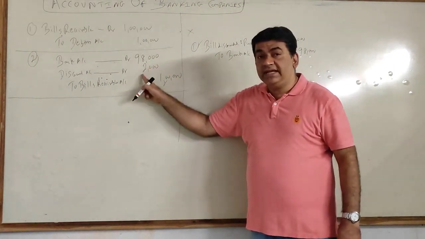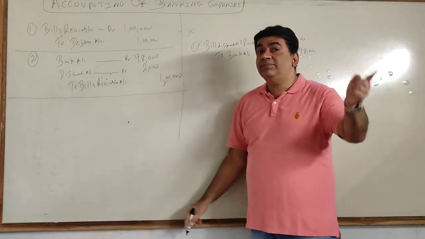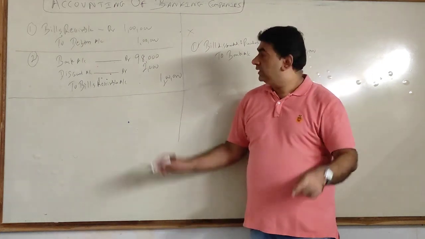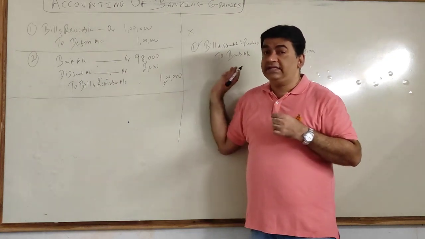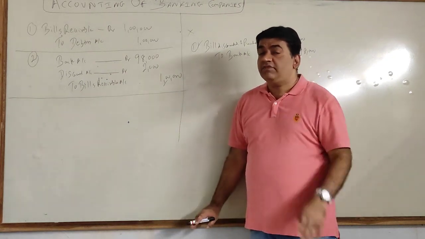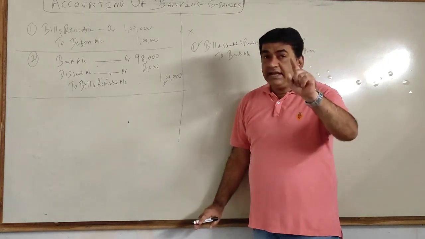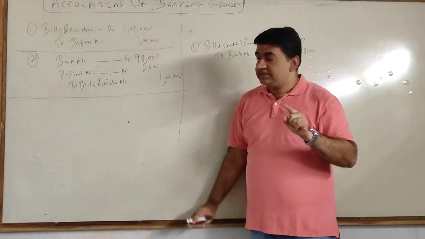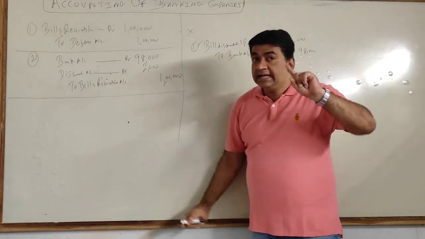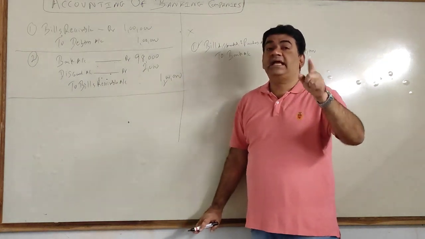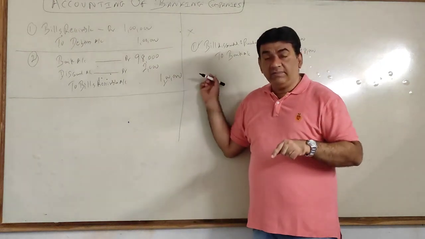Can I say for me, it is an expense? So for the bank, it will be an income. For me, it is an expense. For the bank, it's an income. Basics of FYJC: debit the losses and expenses. Here it was an expense, I debited. Credit the gains and income. Here it will be an income.